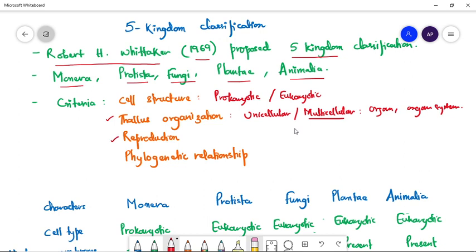The fourth criterion is their mode of reproduction and phylogenetic relationship, which is also called evolutionary relationship, where the similarity of DNA, RNA and protein sequences are studied. So on the basis of these four criteria, R.H. Whittaker classified the living organisms into five kingdoms. Let us see some features of these five kingdoms.